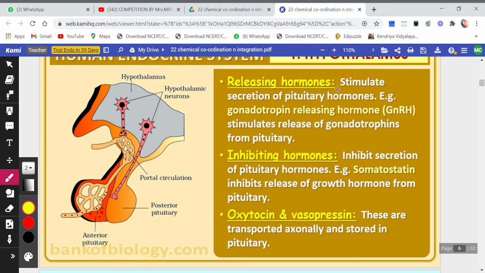They stimulate or start the process. So they stimulate the secretion of pituitary hormones. Example, gonadotropin releasing hormone. As the name suggests, releasing hormone means it will stimulate or start the process. Gonadotropin releasing hormone, GnRH, stimulates the release. Now, whenever it is a releasing hormone, the work is always of stimulation, that is, to start the release of gonadotropin from the pituitary.